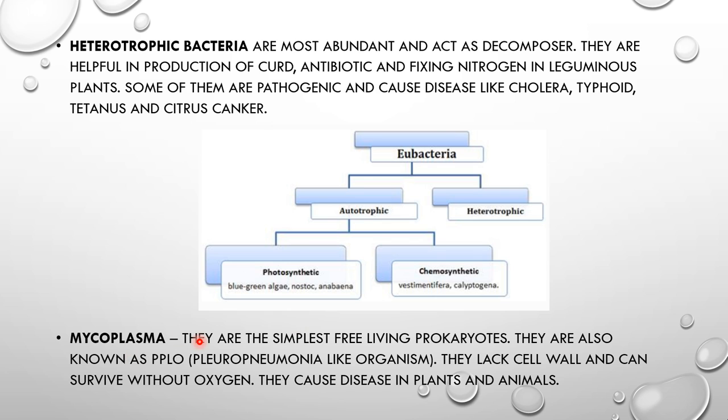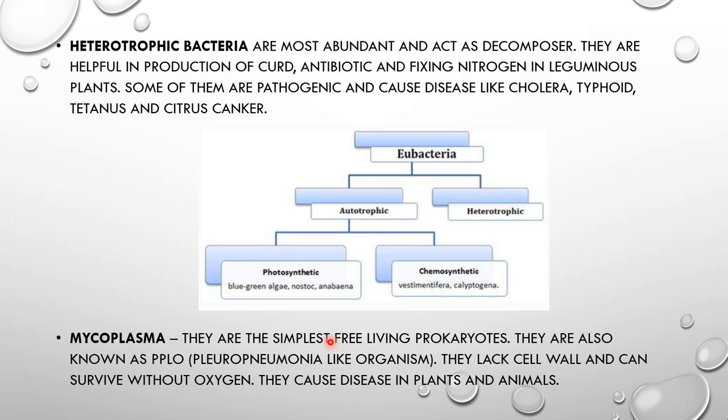Correct. Next is about the mycoplasma. These mycoplasmas are organisms that completely lack a cell wall. Okay, this is a special character. Sometimes a question is asked: what is the special characteristic of the mycoplasma? So they lack the cell wall and can survive without oxygen, but they cause disease to plants and animals too.